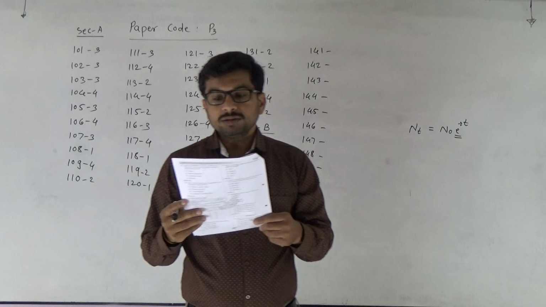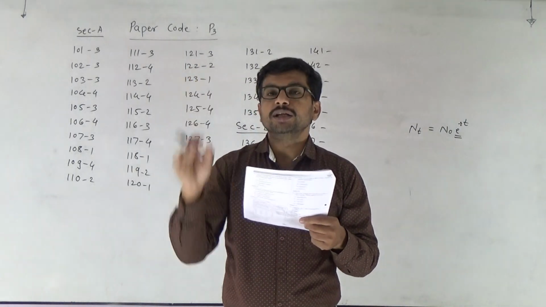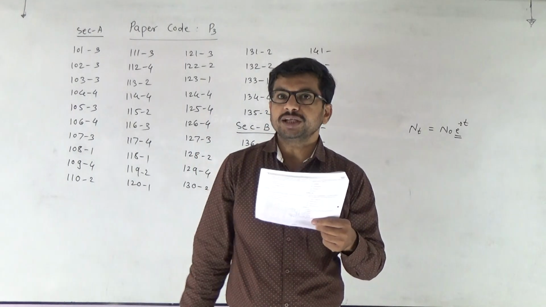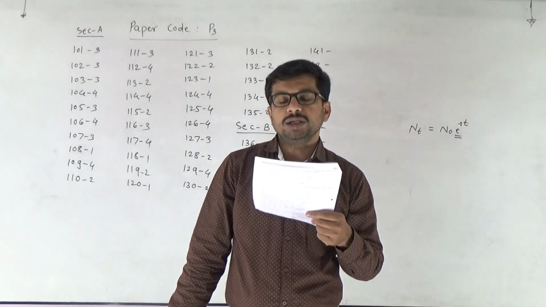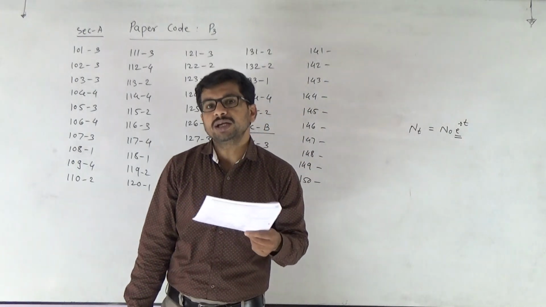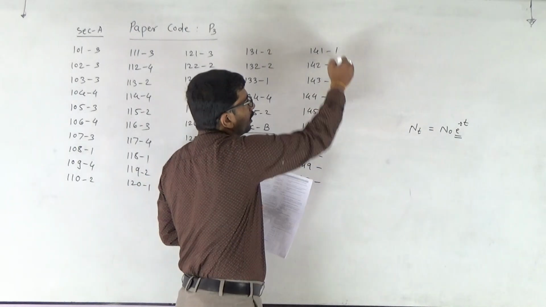Then 141, which of the following statements is incorrect? Which statement is incorrect? So in the given options, the first statement is incorrect. Cyclic photophosphorylation involves both PS1 and PS2. This is the wrong statement because cyclic photophosphorylation involves only PS1. 141, answer 1.